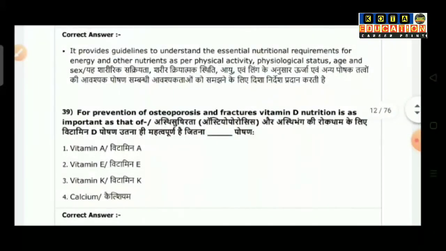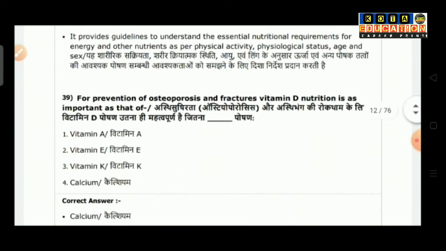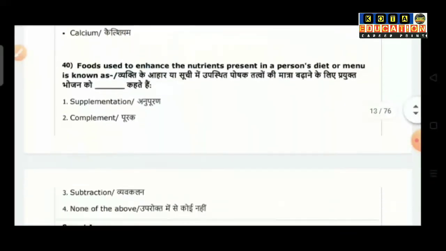Question number 39: For the prevention of osteoporosis and fractures, vitamin D nutrition is as important as that of option 1 vitamin A, option 2 vitamin E, option 3 vitamin K, and option 4 calcium. So the correct answer is calcium.